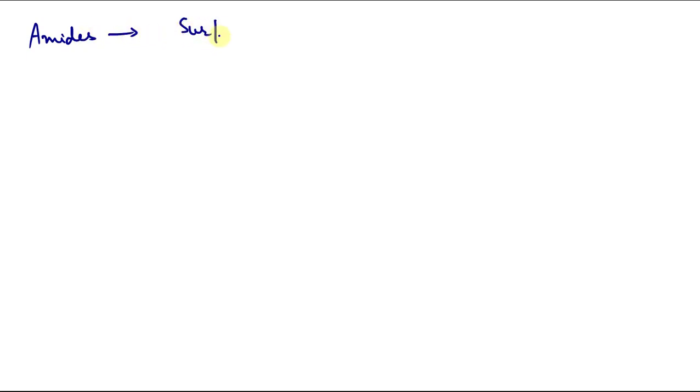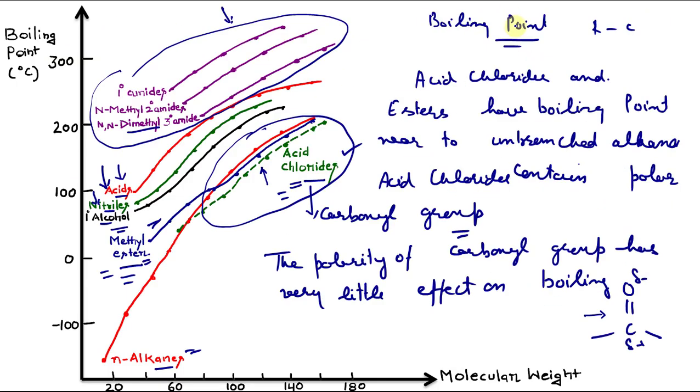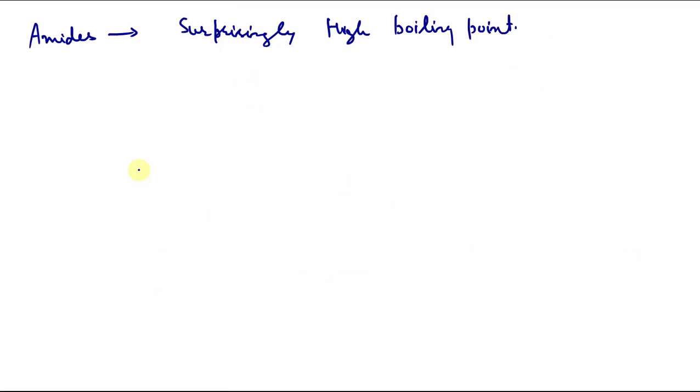Amides have a surprisingly high boiling point. Whether primary, secondary or tertiary, primary amides have the highest boiling point, higher than secondary. Tertiary amides even have a higher boiling point than carboxylic acids. So carboxylic acids have higher boiling points than other carboxylic acid derivatives. Amides also have a high melting point compared to other compounds of similar molecular weight.